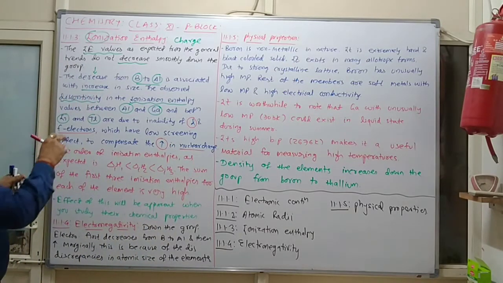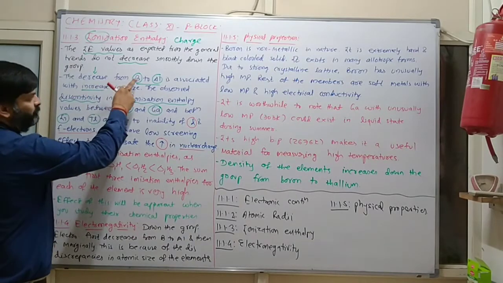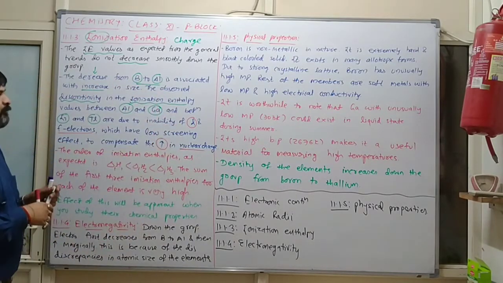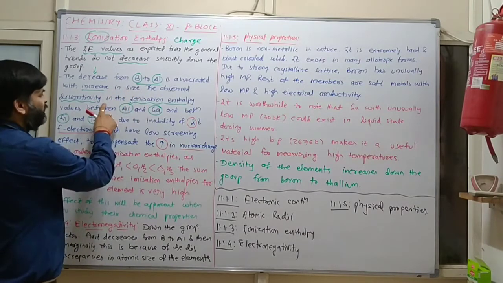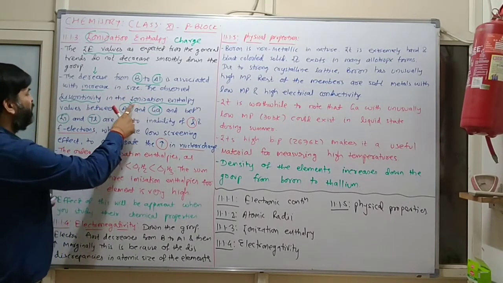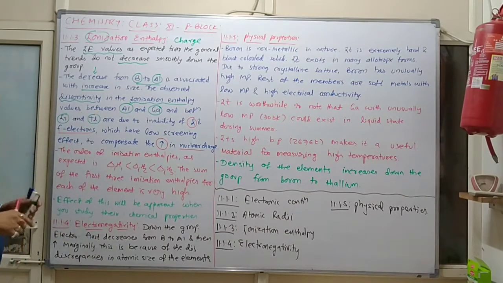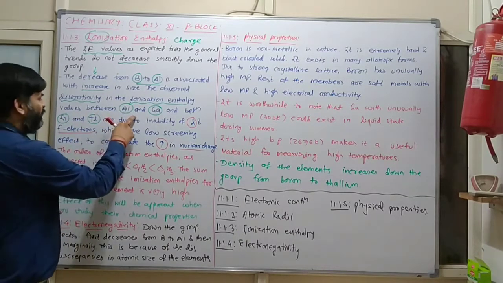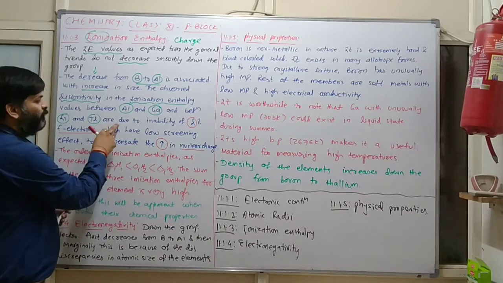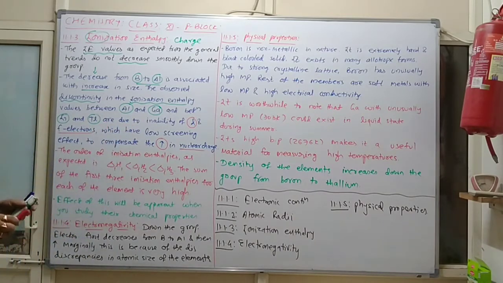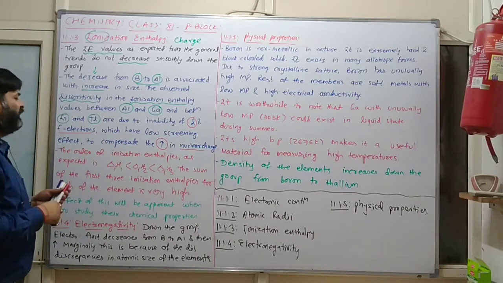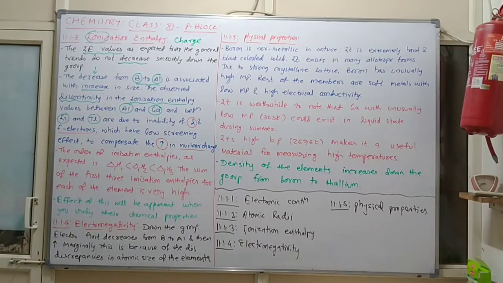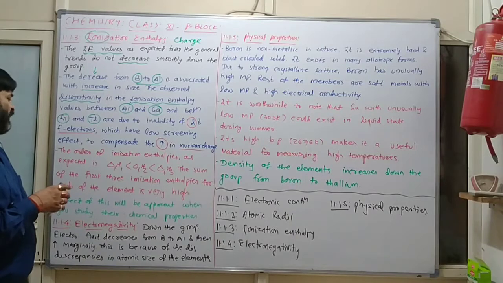Correct? Again I am repeating, the decrease from boron to aluminium is associated with increase in size.